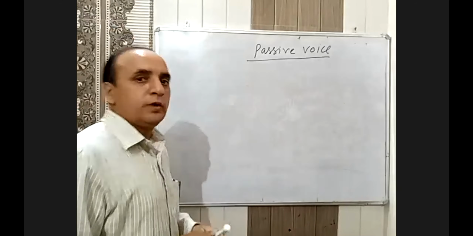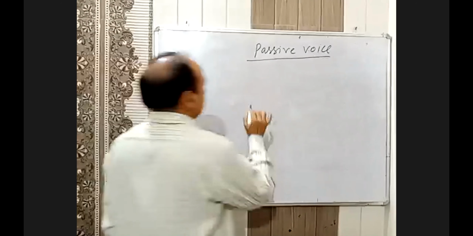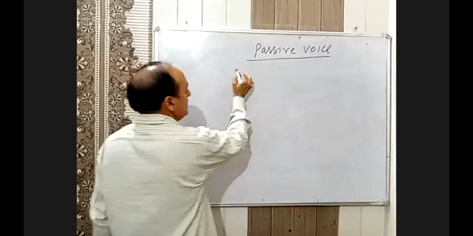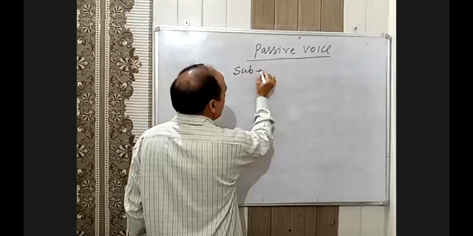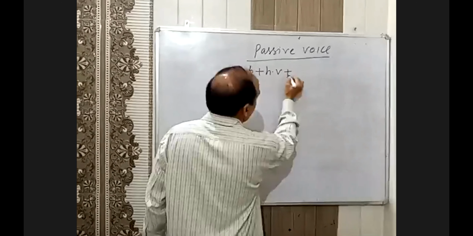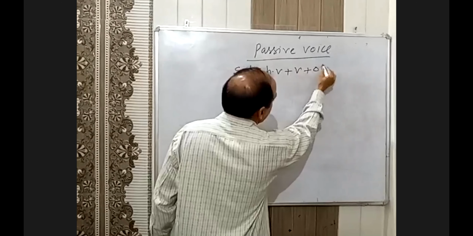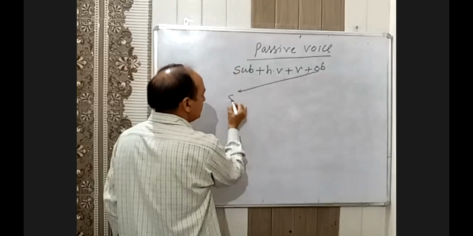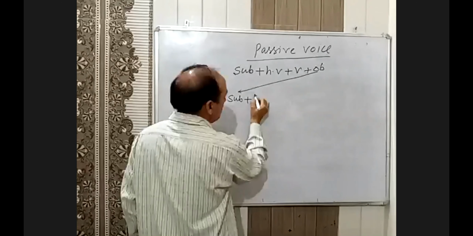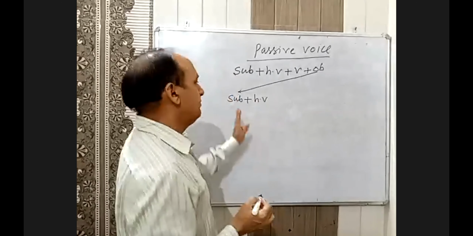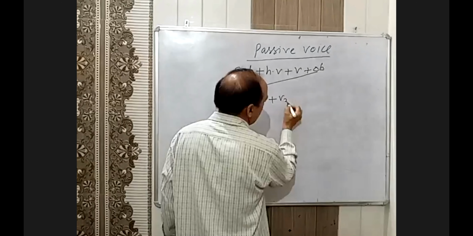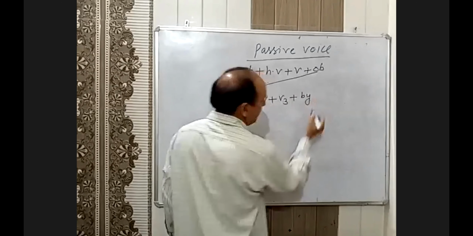Okay. Once again, those who have joined late, passive voice. There is a standard rule for any sentence structure. एक sentence कैसे बनता है normally? Subject, these are the main parts. Helping verb, main verb according to the tense, and object. Now, what is the rule for passive voice? Object you have to convert into subject, and there is always helping verb according to the tense, number and person. Then there is always third form in passive voice, and then by, except a few verbs.